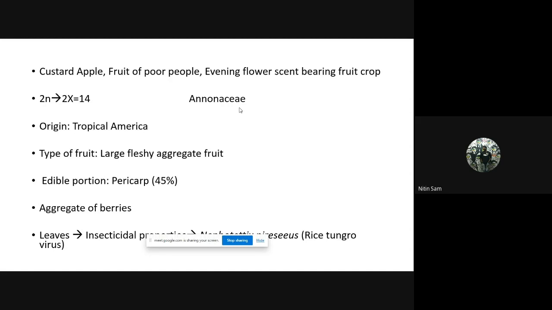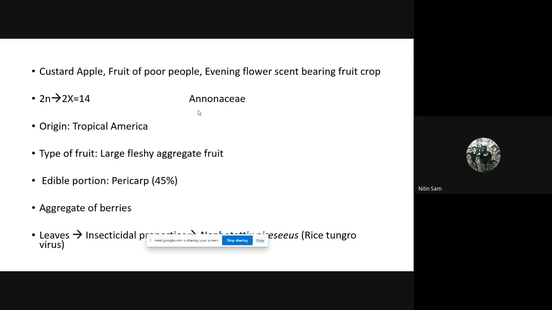Friends, please note what are the etaerios. There are three types: etaerio of berries, etaerio of achenes, and etaerio of follicles. Please note what they are. Are you able to understand? Yes, sir. Another family comes under etaerio of berries. Etaerio of achenes is strawberry, and etaerio of follicles is also there. Please try to search for it. What is etaerio of follicles also, which is very important for your JRF exams.